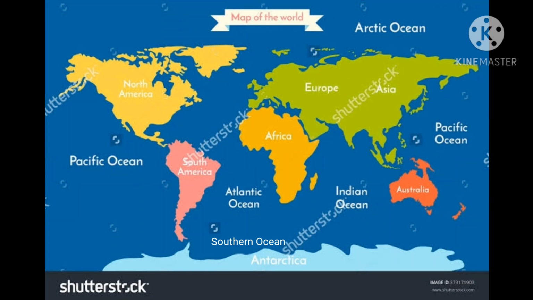Children, this is a map of the world showing the continents and the oceans. There are 7 continents on the Earth. They are Africa, Antarctica, Asia, Australia, Europe, North America and South America. Asia is the largest continent while Australia is the smallest one. Then next, the Arctic Ocean, Atlantic Ocean, Indian Ocean, Pacific Ocean and the Southern Ocean are the 5 oceans. The Pacific is the largest ocean and the Arctic Ocean is the smallest one.